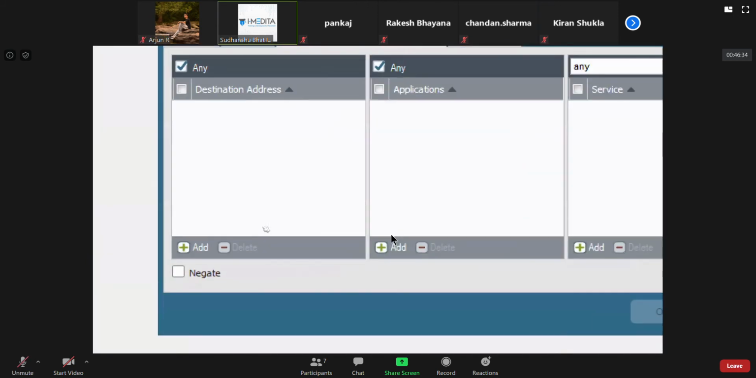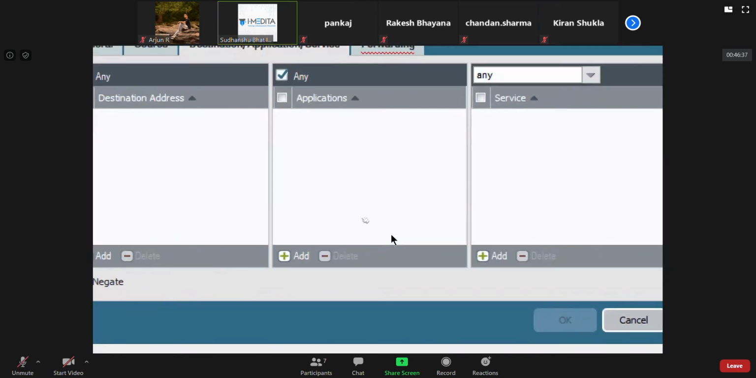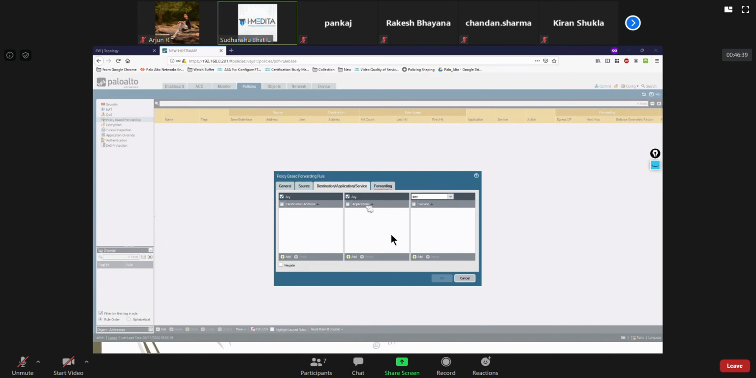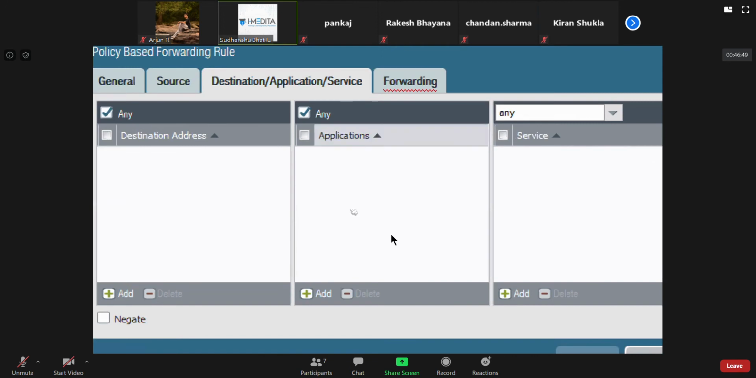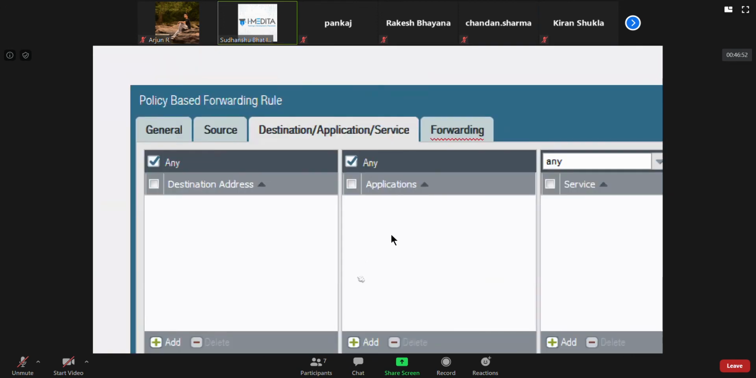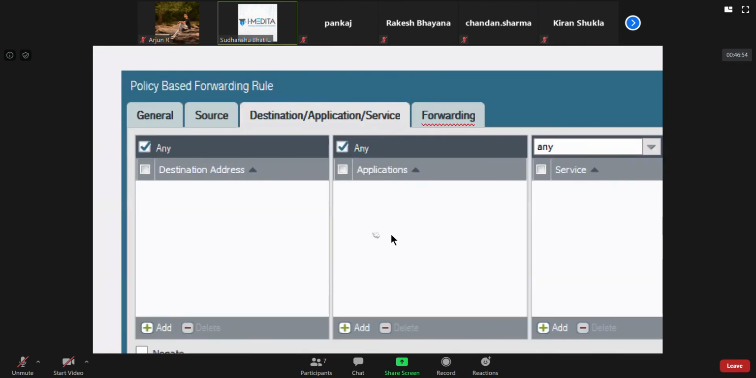Because App-ID will take around 2.5 to 3 hours, discussing this and then building policies and security things related to that. I'm just trying to tell you that App-ID can be integrated here as well in the policy-based forwarding rule.